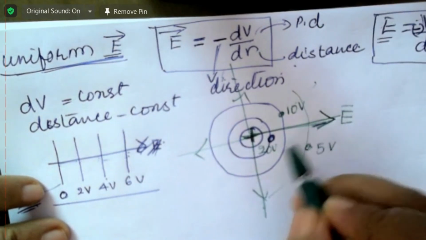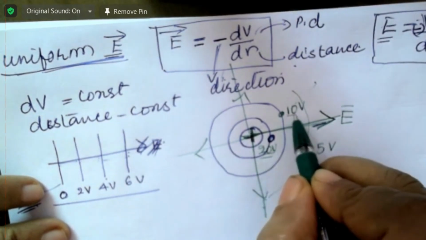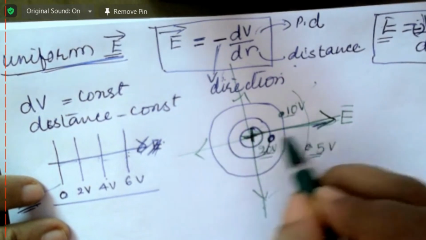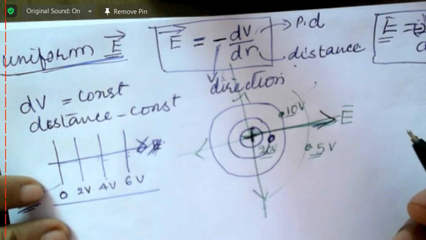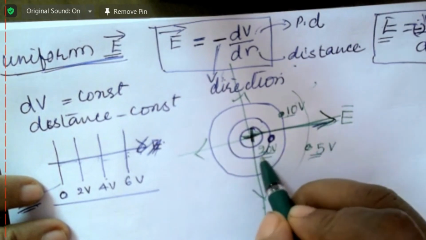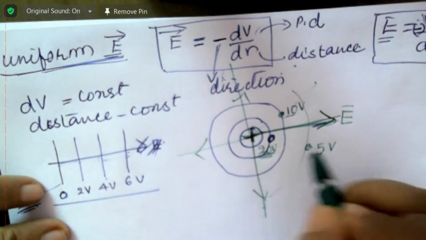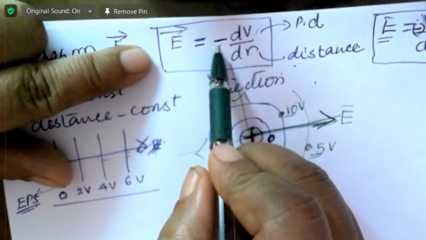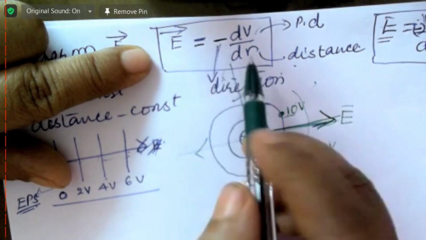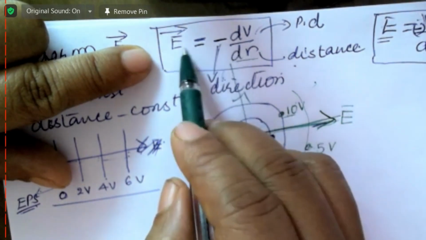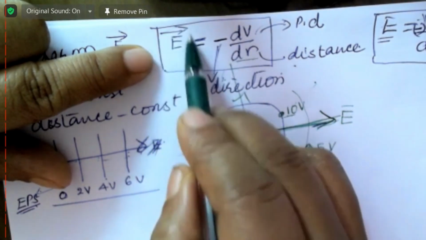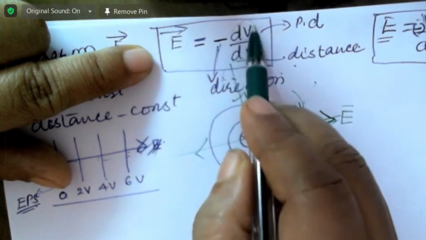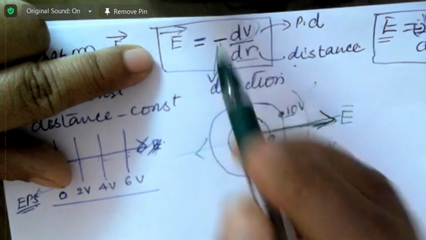Now you look at this. This is 20 volt, 10 volt, 5 volt. So in this direction, is the potential increasing or decreasing? 20, 10, 5 decreasing, which means that's what this negative sign says. That means the direction of the electric field is in the direction of decreasing potential.